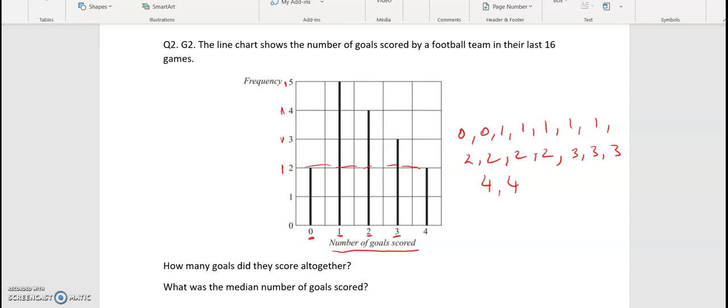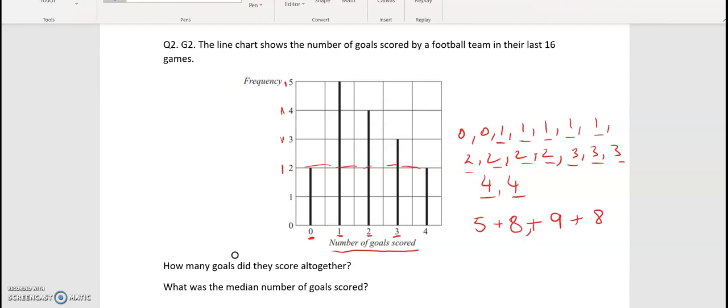So the number of goals that they scored altogether would be worked out by adding all of these numbers. So we have 5 lots of 1, which is 5, and 4 lots of 2, which is 8, 3 lots of 3, which is 9, and 2 lots of 4, which is 8.